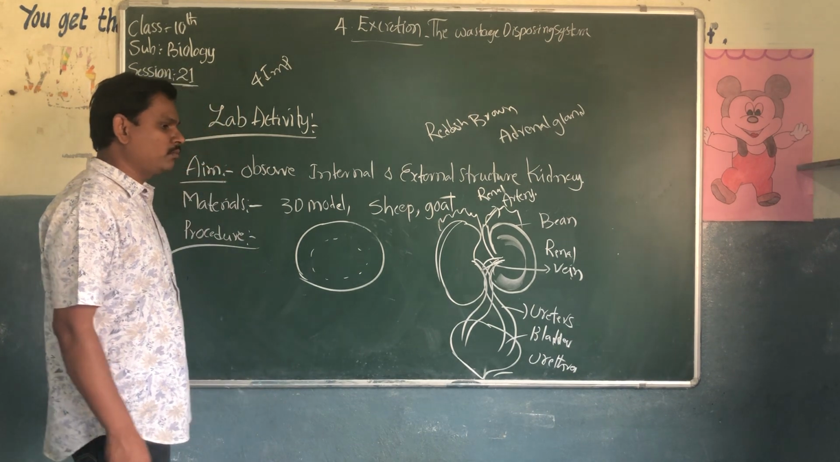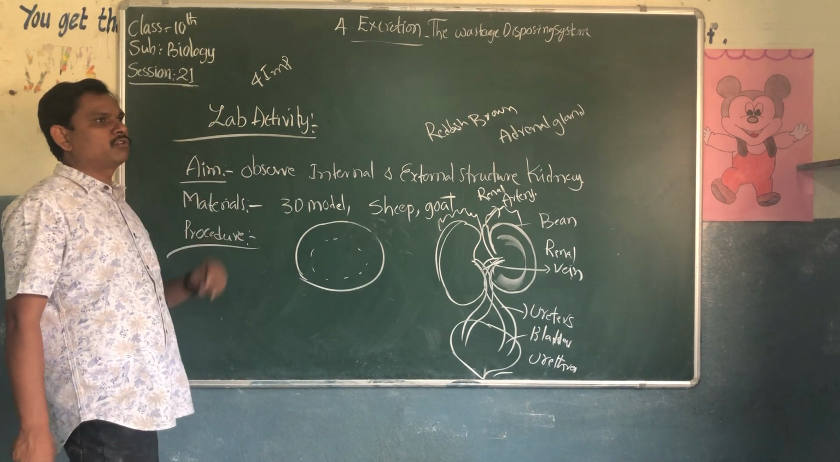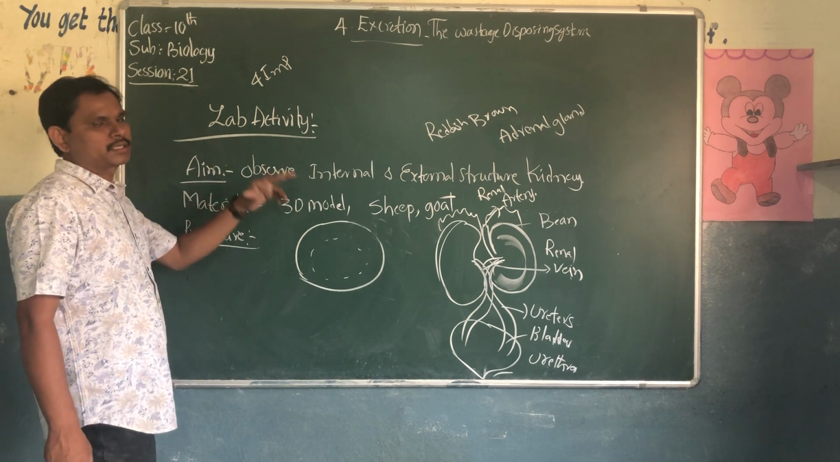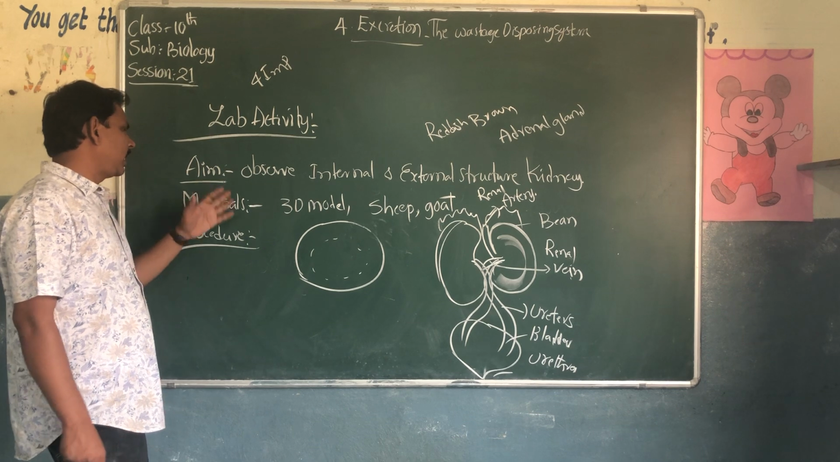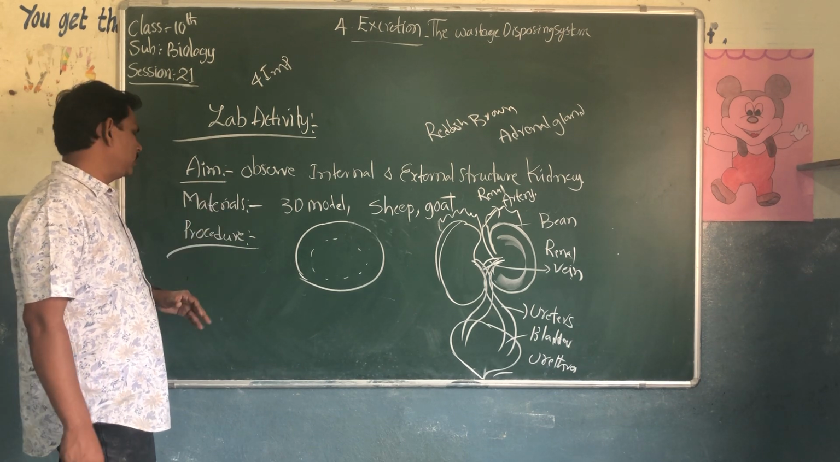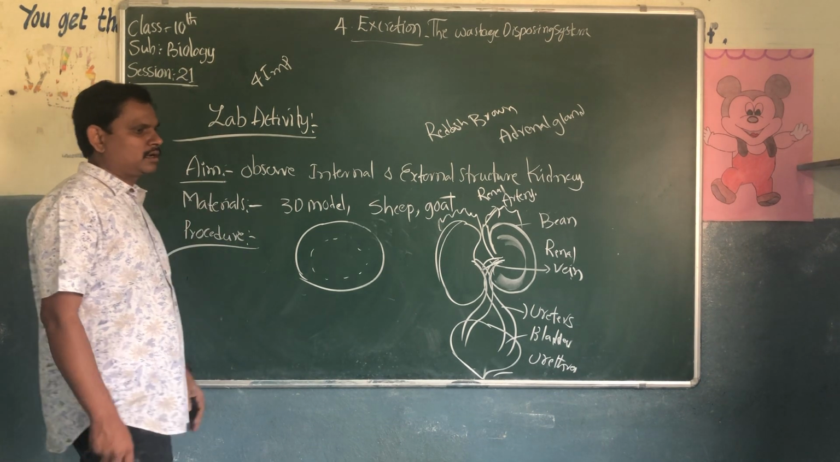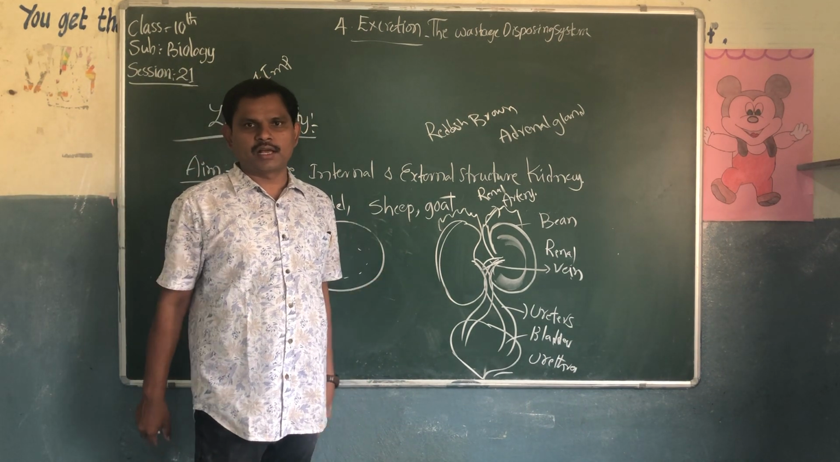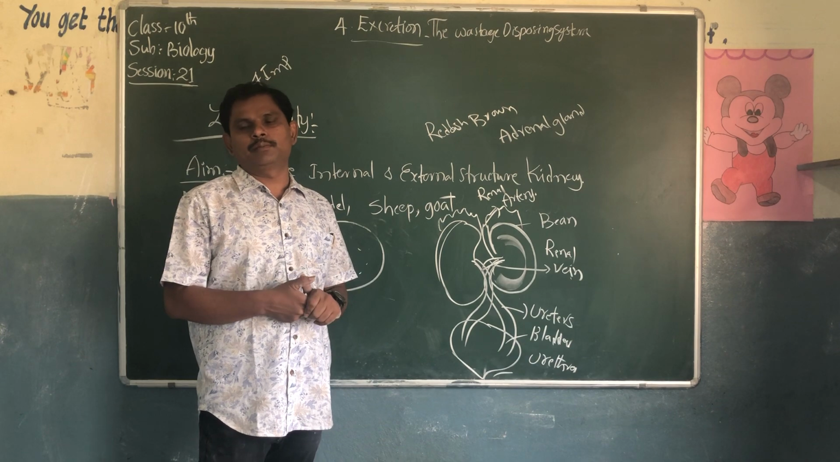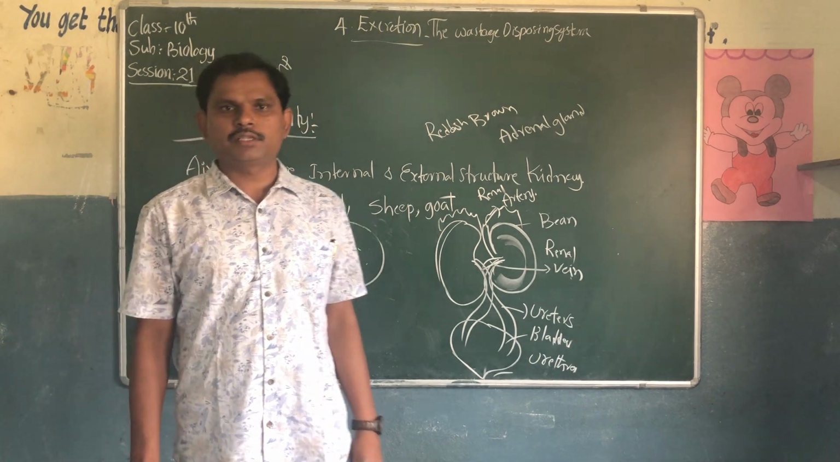So today's homework is only one: the lab activity. We should write the lab activity: aim, materials required and procedure. Draw the labeled diagram of the kidney. Okay, next class we will discuss the structure of the kidney in detail. Okay, thank you students.